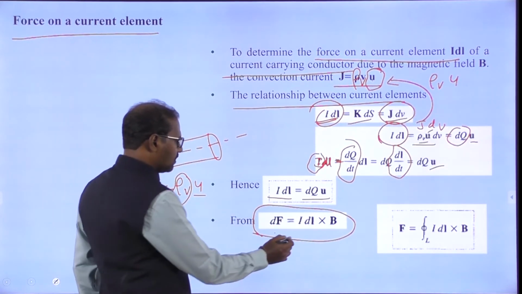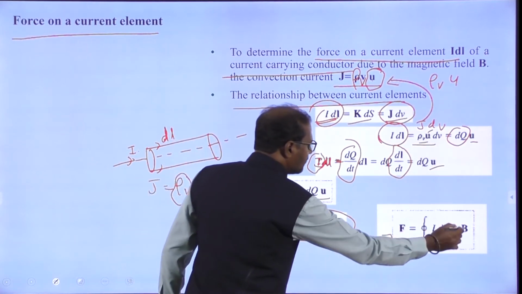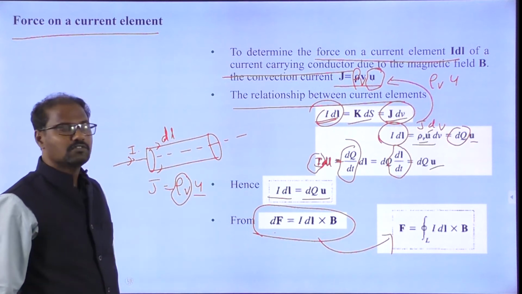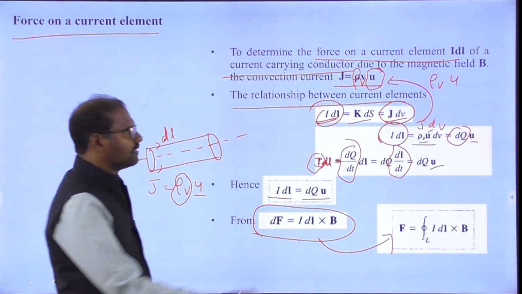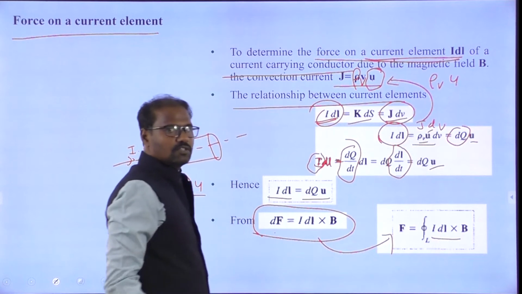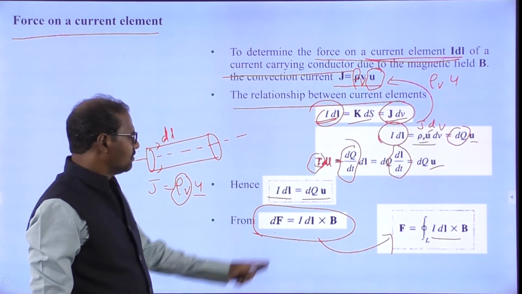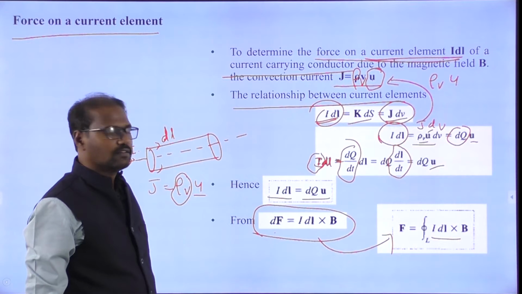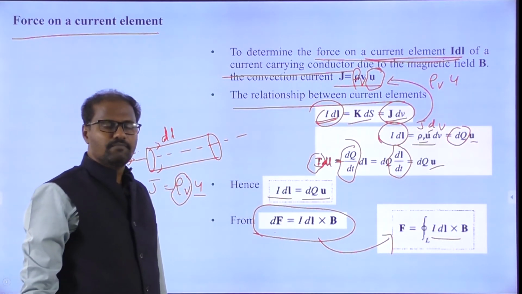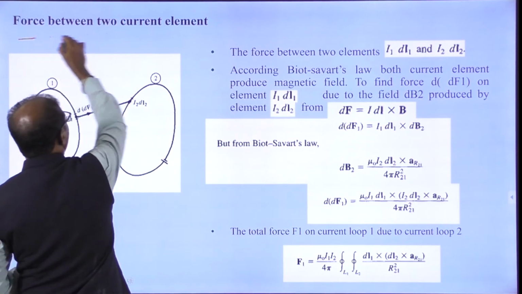If you go for integration, what is the total force? F is equal to the line integral of I dl cross B. So ultimately we got the force on a current element I dl in the magnetic field B.